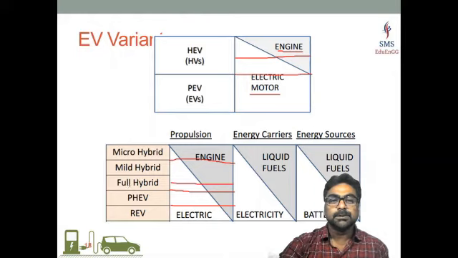When you are talking about full hybrid, it may have a 50-50 combination, and this depends on energy carrier and electric sources. They are associated to each other, so I am not going further in detail with that, because by this you would have got some idea about the proportion between the internal combustion engine and the electric motor.